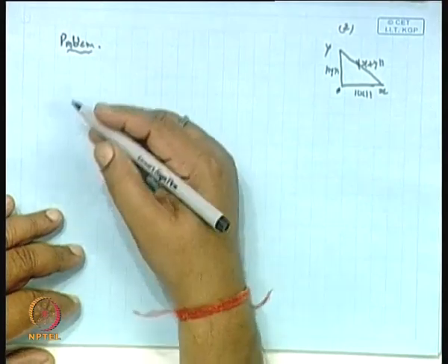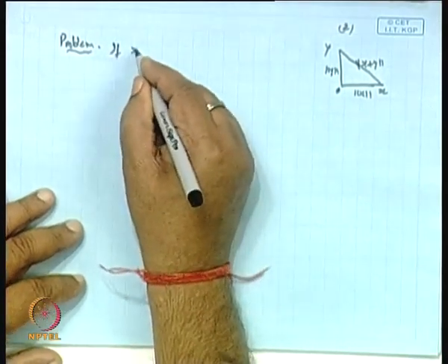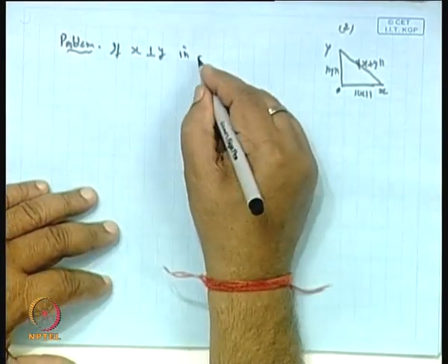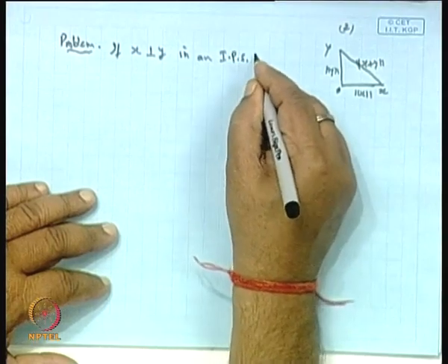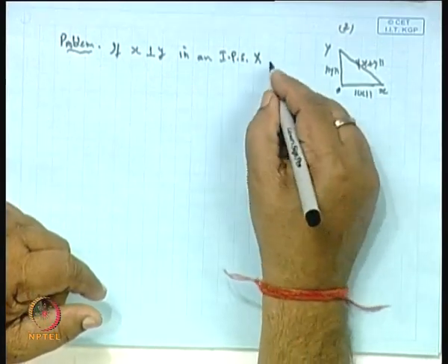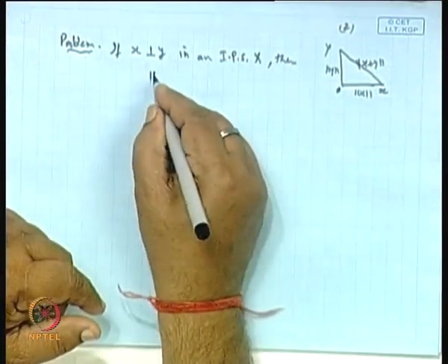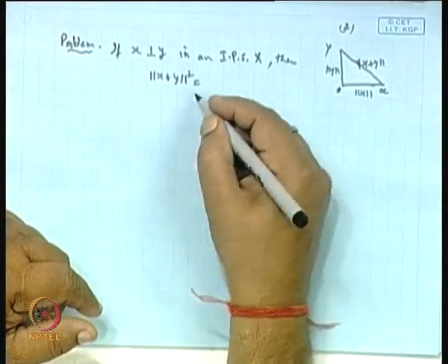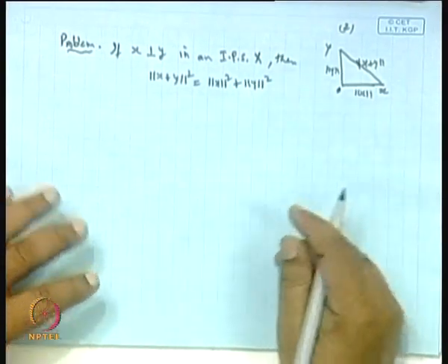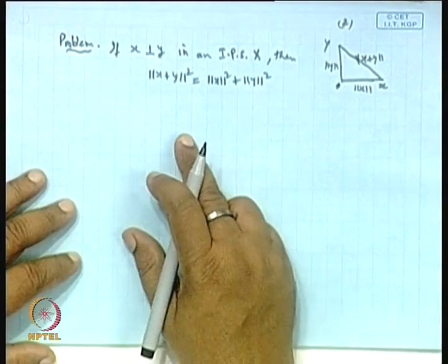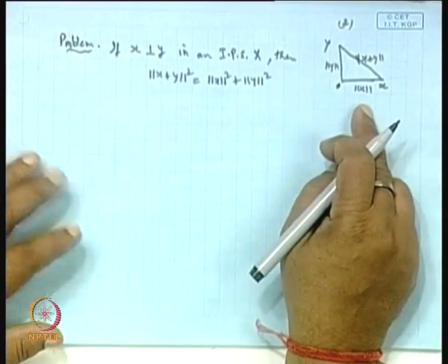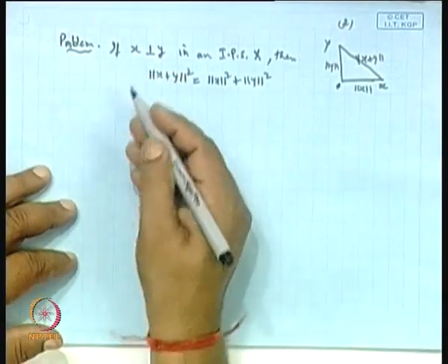So, the question is, if x is perpendicular to y in an inner product space, this is a generalized form of the Pythagoras theorem, then norm of x plus y whole square equals norm of x square plus norm of y square. And this can be extended to n mutually orthogonal vectors, because we can extend it from two orthogonal vectors. In fact, the solution is very simple.